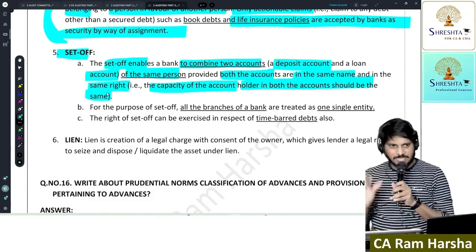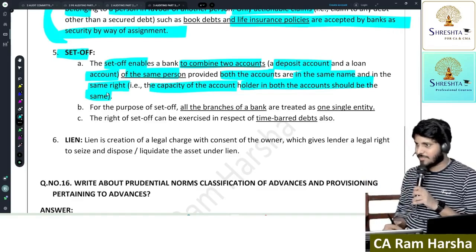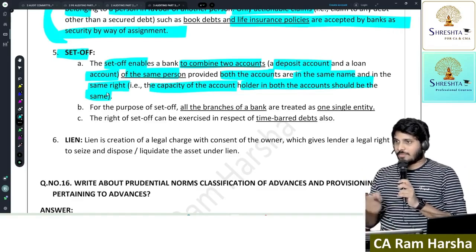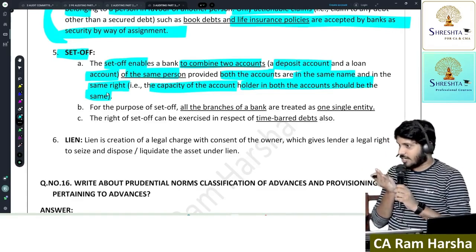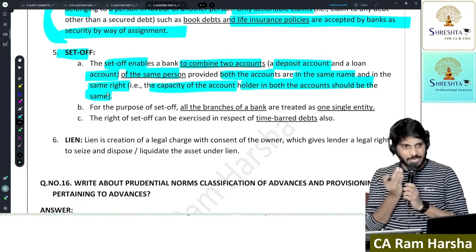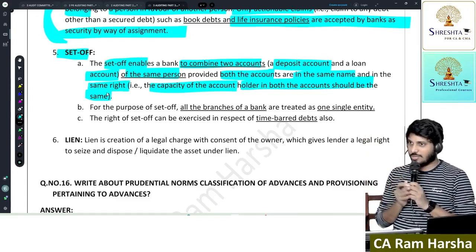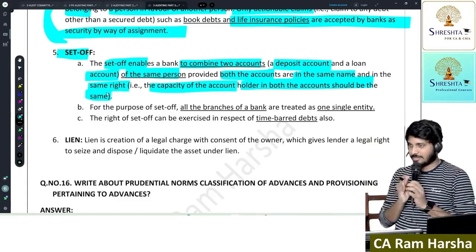What does account capacity mean? What is the same capacity? Suppose I have a credit card, but it's actually an add-on card of my relative or my friend. My friend is the original credit card account holder. He gave me another credit card, just an add-on card.